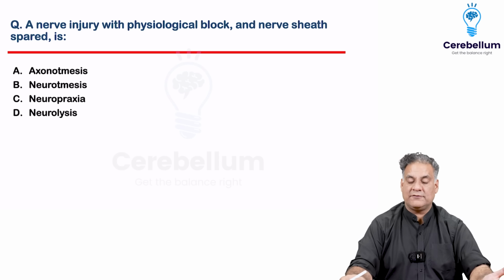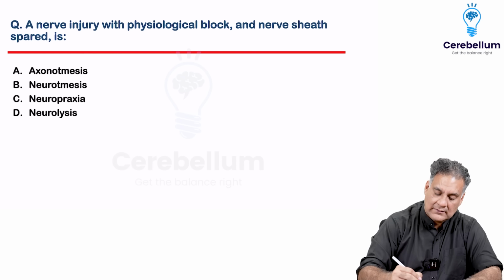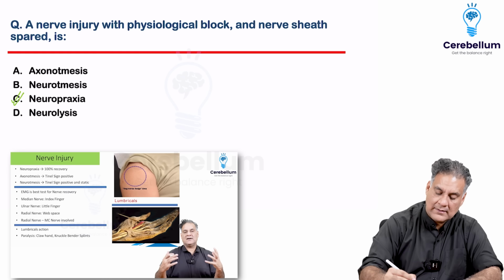A nerve injury with physiological nerve block is neuropraxia. Axonotmesis is damage to the axon sheath.